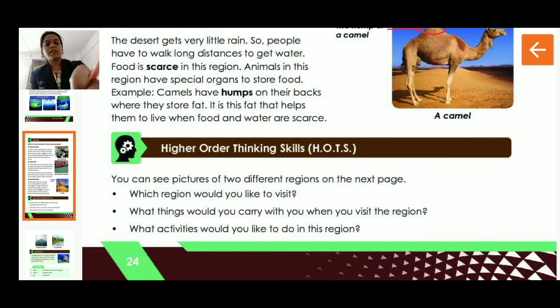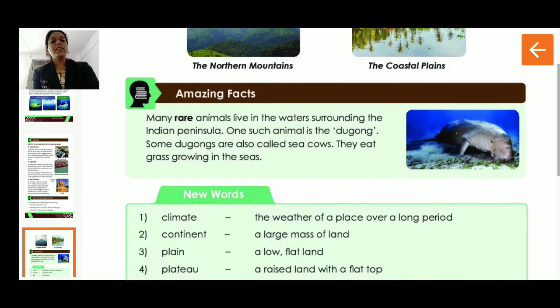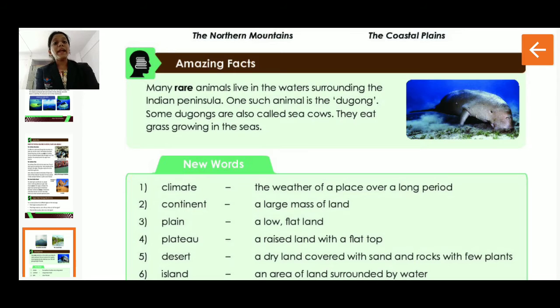Great. Now in the amazing fact, many rare animals live in the waters surrounding the Indian peninsula. One such animal is the dugong. Some dugongs are called sea cows. You can see the picture of the dugong. It is a sea cow. They eat grass growing in the seas.